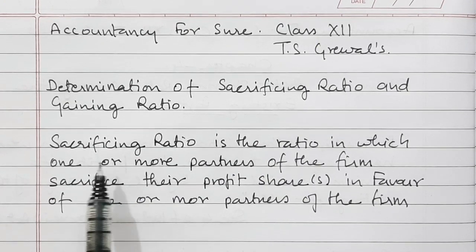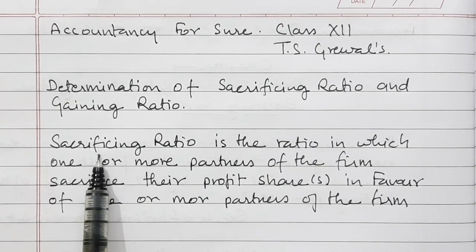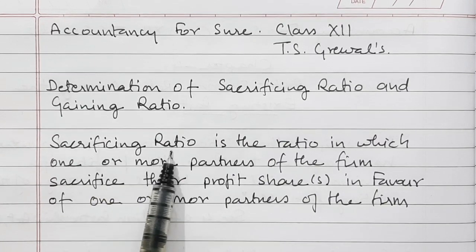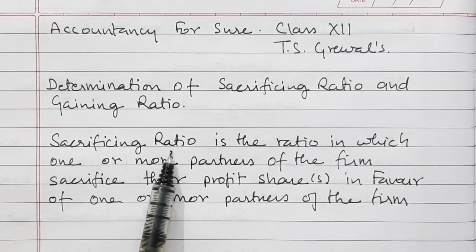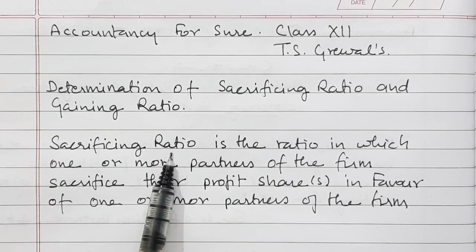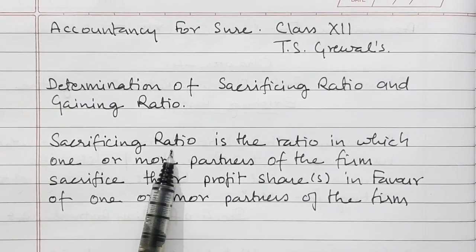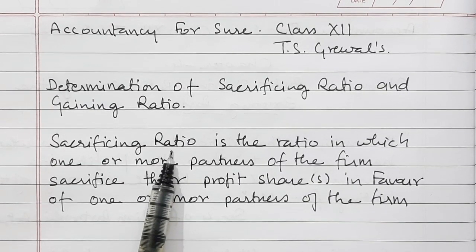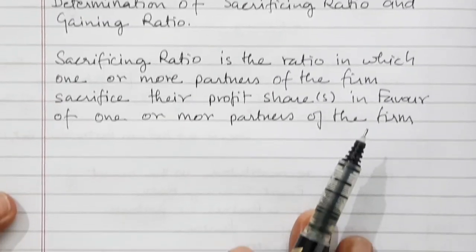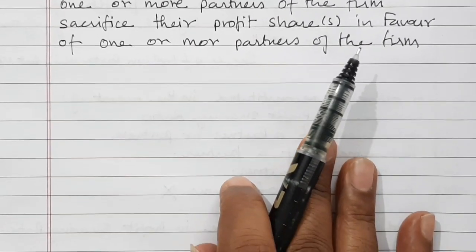When a partner's profit share decreases, the sacrificing ratio is to be calculated. And when a partner's profit share increases, he is gaining, and therefore the gaining ratio is to be calculated. For example, let me show you through an example.